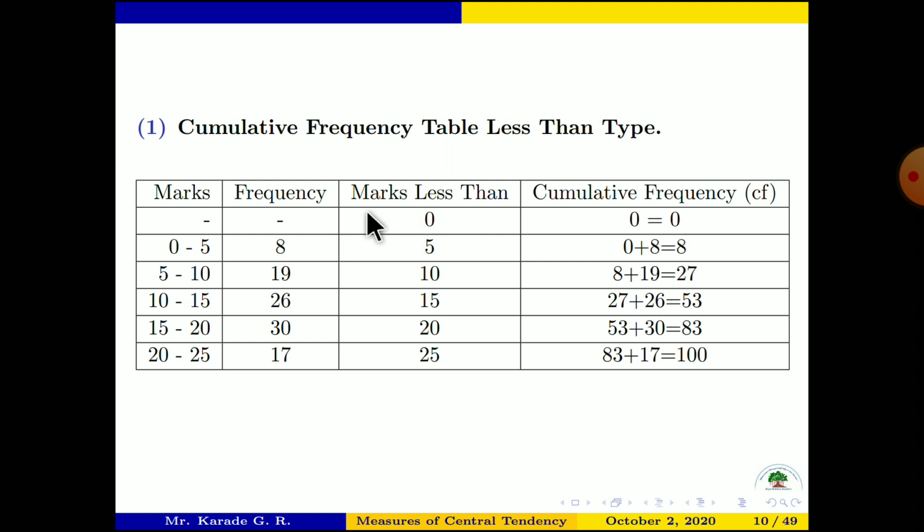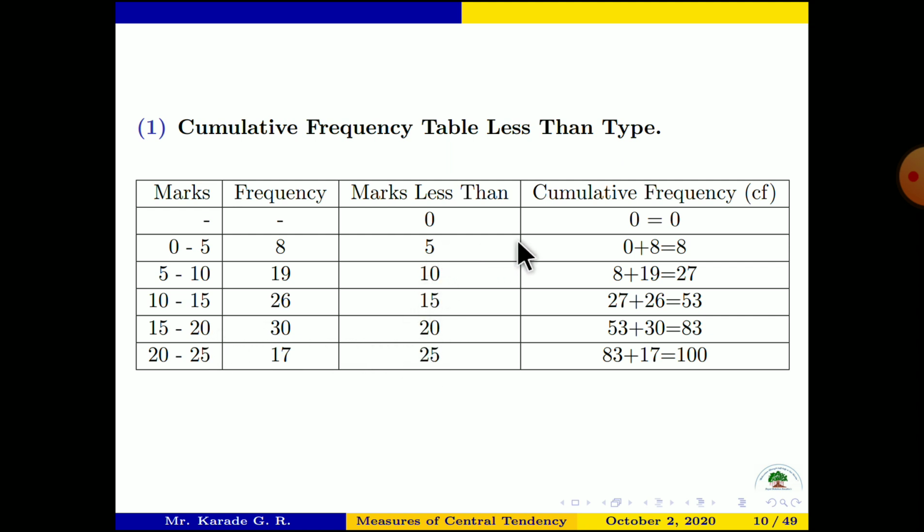That's why we exclude this first row, we start from this. So in the cumulative frequency table less than type, we start from the upper limit of the first class, 5, 10, 15, okay. We write only upper limits here.